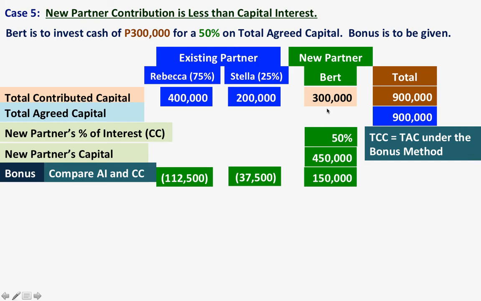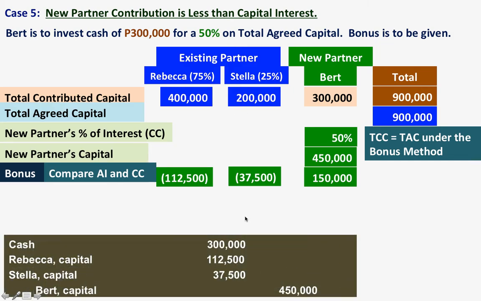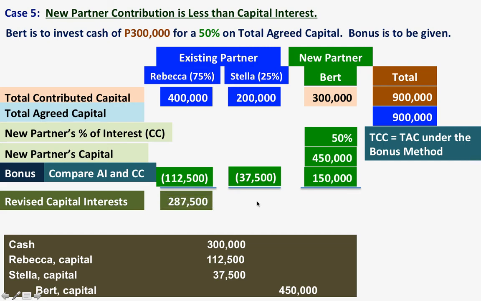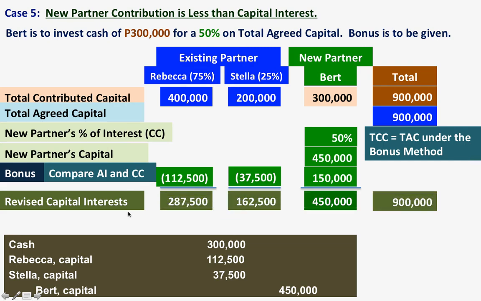We will receive cash from Bert of 300,000 and debit cash of 300,000. Debit Rebecca capital of 112,500 and Stella capital 37,500, and credit Bert capital of 450,000.